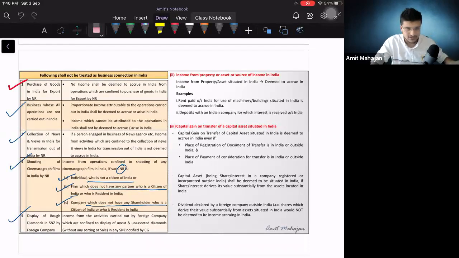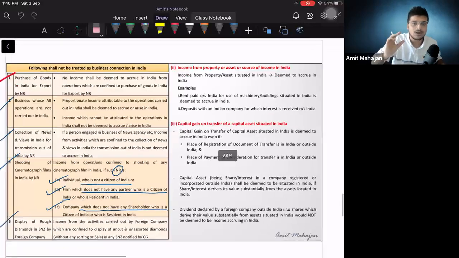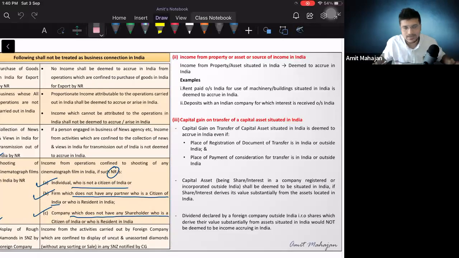So we discussed all these 5 points. I will come to the second point now. Income from property or asset or source of income in India, which means what is happening. For example, I am a non-resident. I am having a fixed deposit in India. If I am having a fixed deposit in India, can I say I will earn income from India? Definitely yes.